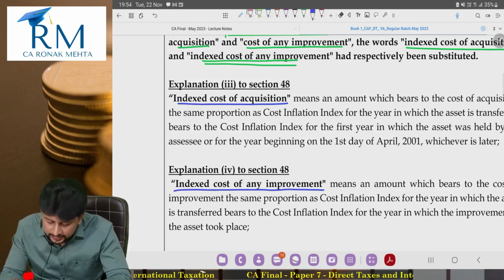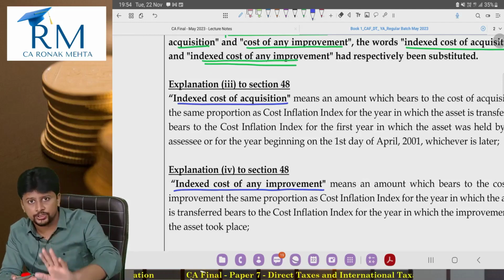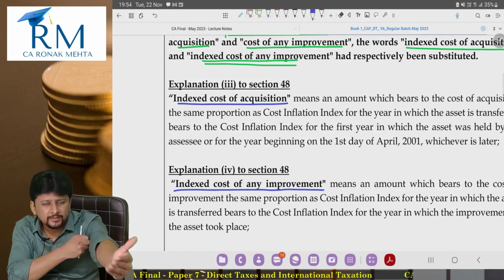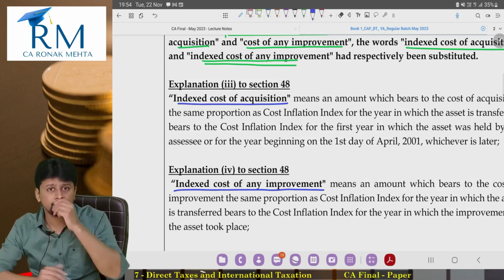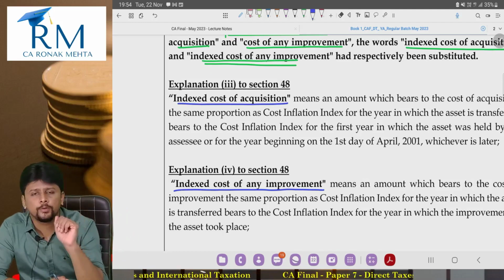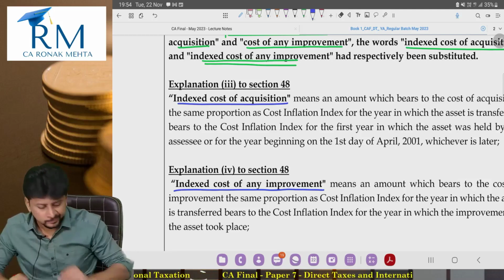Okay, this I will keep pending because in our lectures, maybe in the 7th or the 8th lecture, we will be doing this indexation aspect in detail. So as of now, I am not spending much time on it.